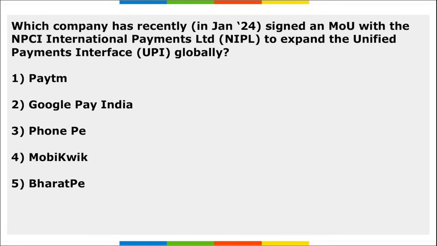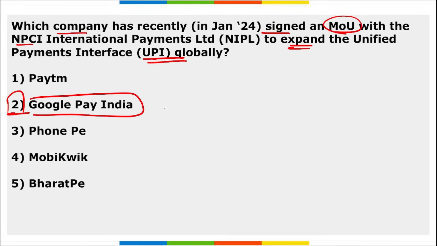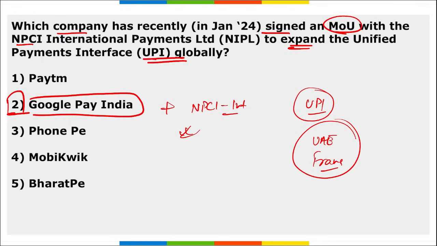Correct. Next, which company has recently signed an MOU with NPCI International Payments Limited to expand the UPI globally? It is Google Pay India, right? Google Pay India, they recently signed an MOU with NPCI International, and it is to expand UPI globally in different parts of the world. Now we are seeing that in different countries such as UAE, then France, even in UK in multiple locations, we are using this UPI.